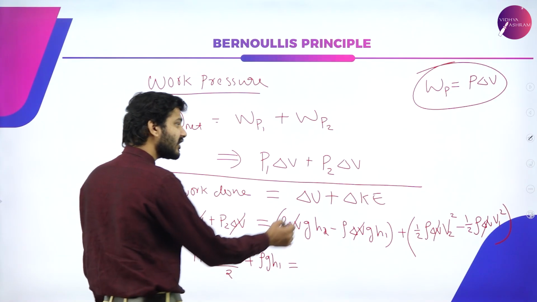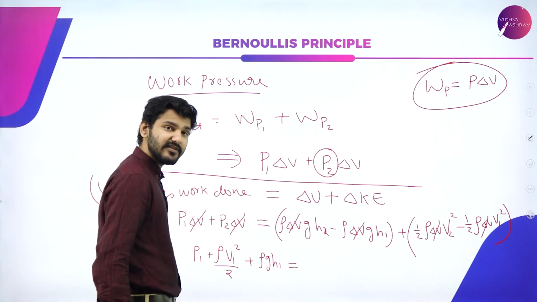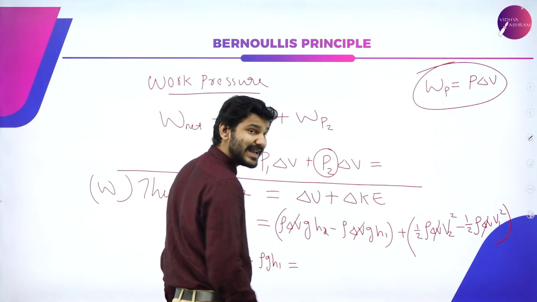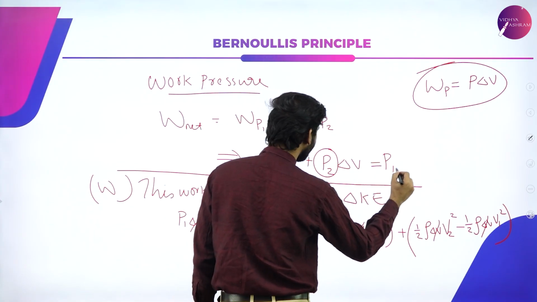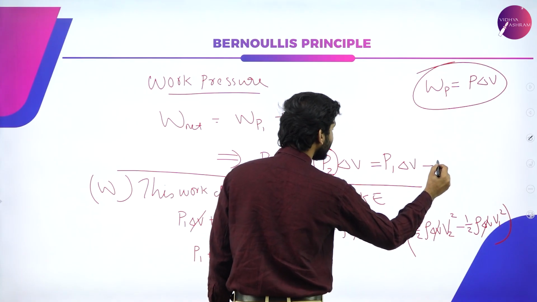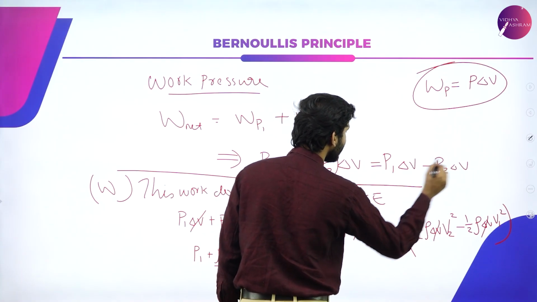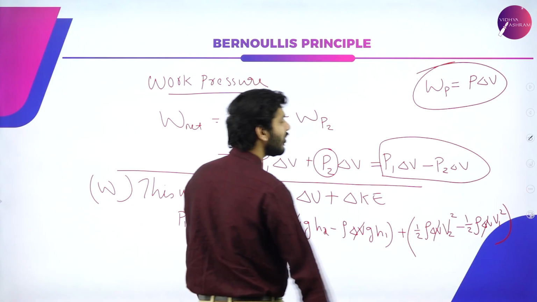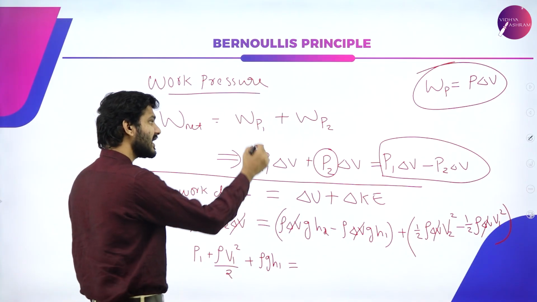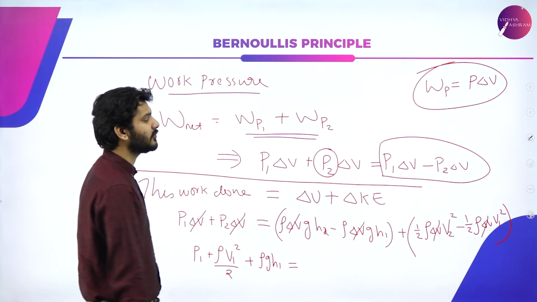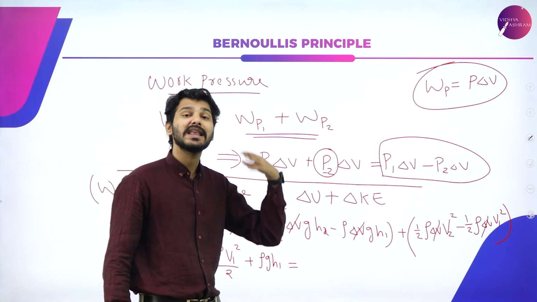So instead of P2 being positive here, P2 will actually be negative here. So P1 delta V minus P2 delta V will be the final form of this particular equation, because even though it is a summation symbol, P2 is actually doing negative work.